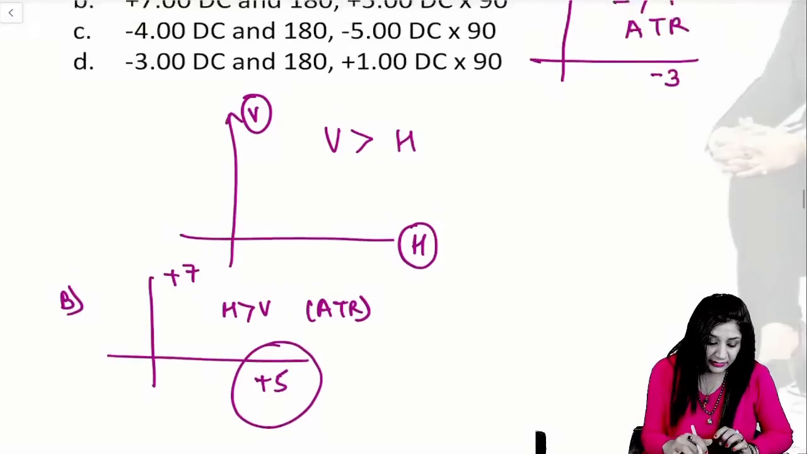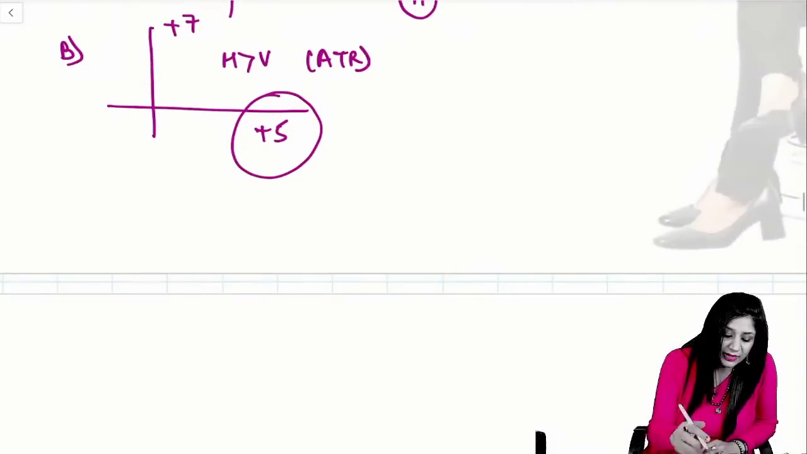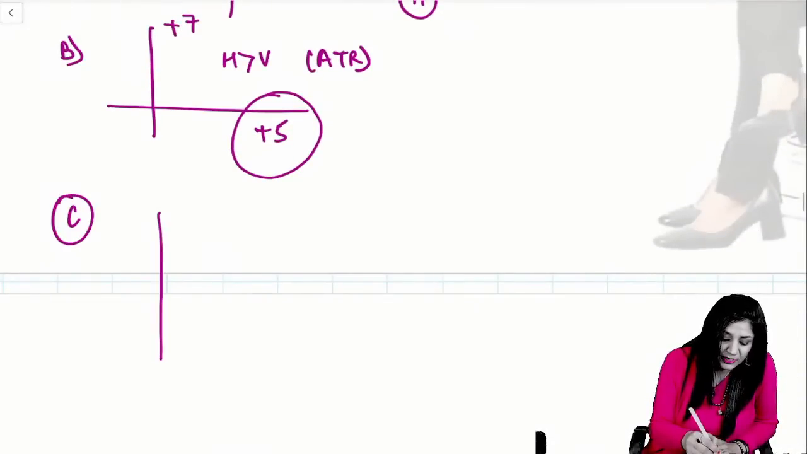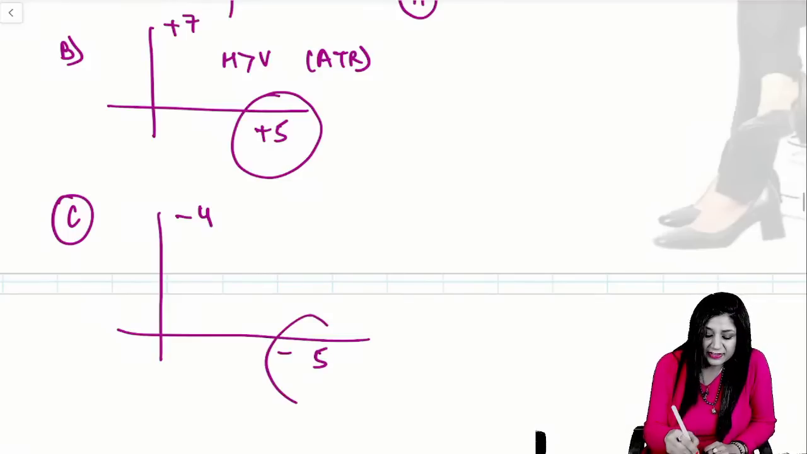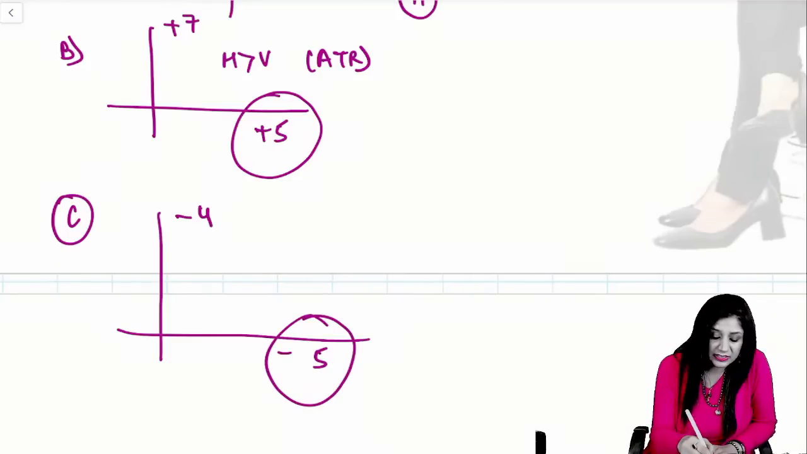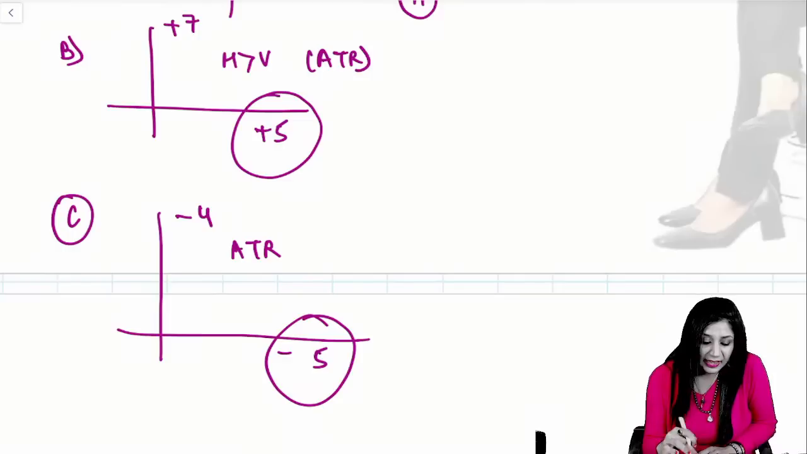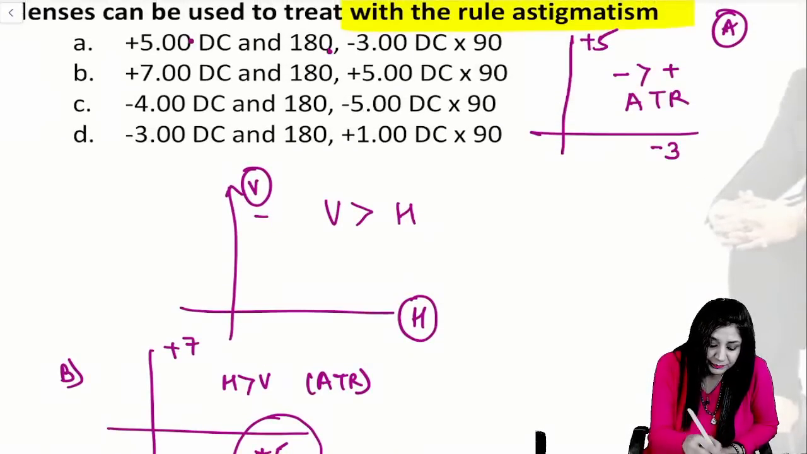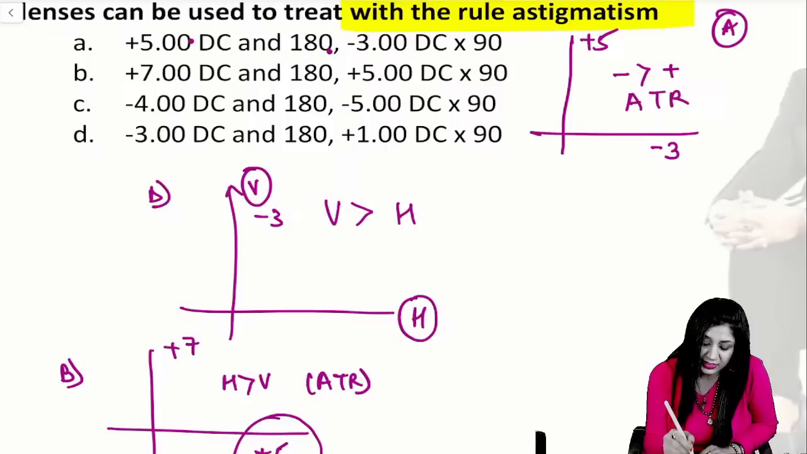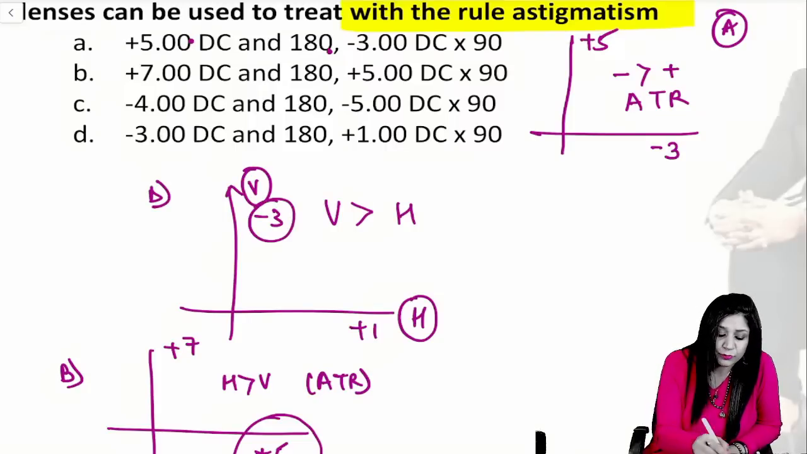While if you look at option number C, we have minus 4 and minus 5. So as the minus increases, power increases. This is also against the rule astigmatism. And finally, obviously, the answer has to be D. It is option number D, minus 3 and plus 1. So obviously here minus 3 is more and therefore the answer is D.